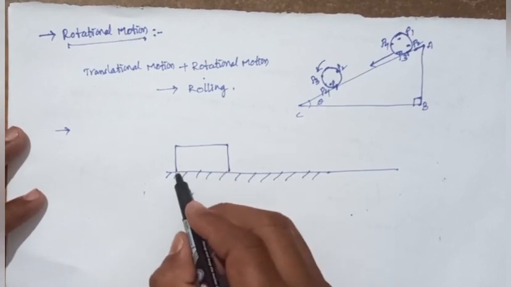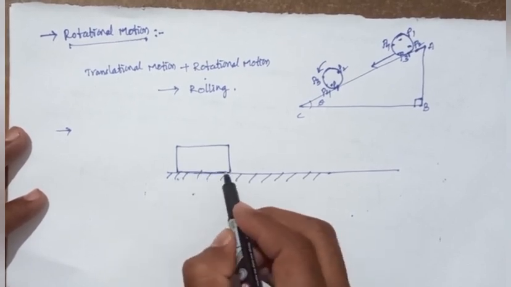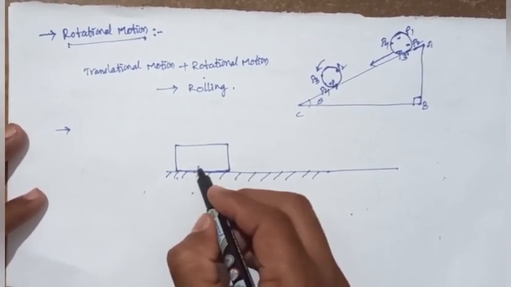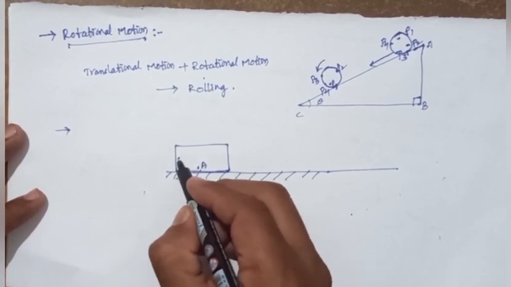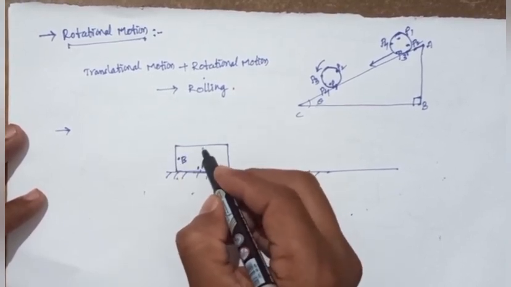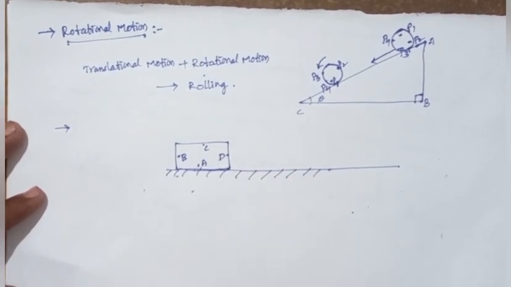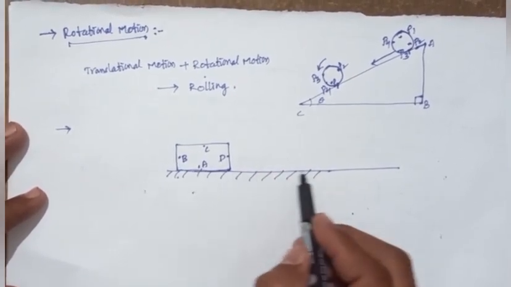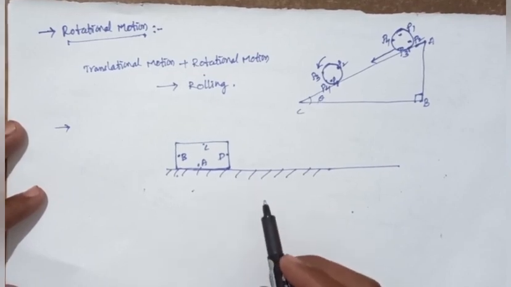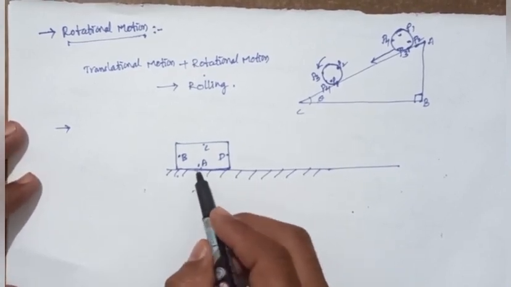When we have taken a rigid body, in this rigid body there are point A, particle B, particle C, and particle D. It moves with a certain velocity, and the velocity doesn't change.